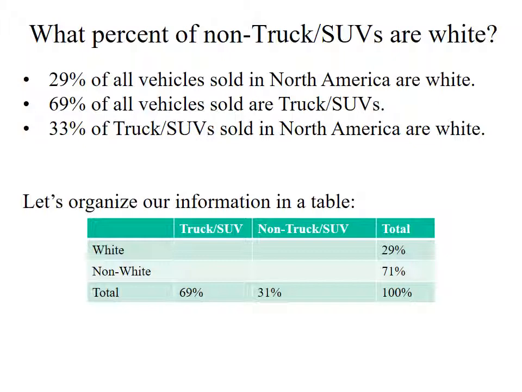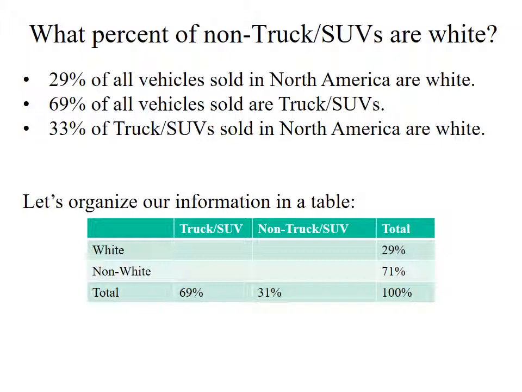The first row is the white vehicles, the second row is the non-white vehicles, the third row is the total. So first I want to put all this information in there. Notice that 29% is 29% of all vehicles sold in North America. So that's going to go into the total column, because that doesn't distinguish between the trucks and the non-trucks. So I put 29% at the end of the white row.